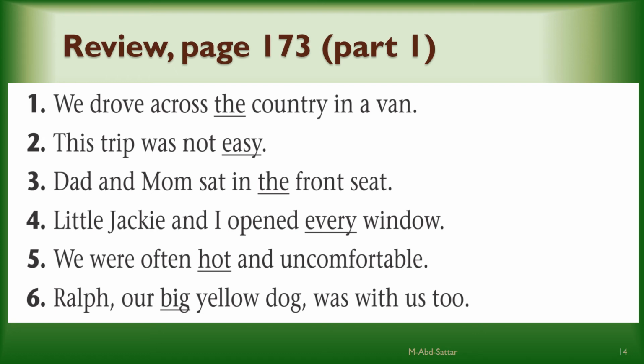Let's do it together. In number 1, we have the underlined for us. What is another adjective? It can be an article. What is it? Exactly. A. It's an article. Number 2, the word easy is already underlined for you. Let's find another one. Exactly. This.